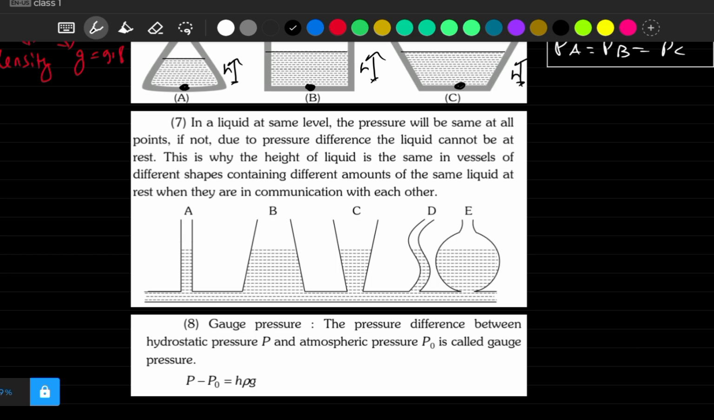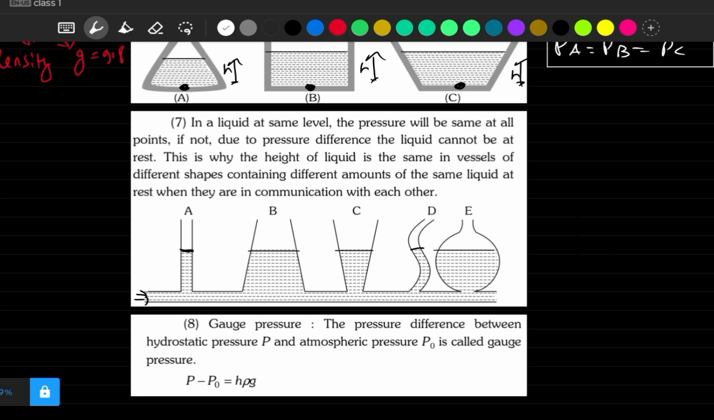Now what is our seventh point? Here if you see, all the vessels have different shapes, but they are on the same level, A, B, C, D and E, right? So here water will rise to the same height in all the vessels. This is our concept. In all the vessels, water will rise to the same height. Why is it like that? Because water rises only, means let's say you have these two vessels.